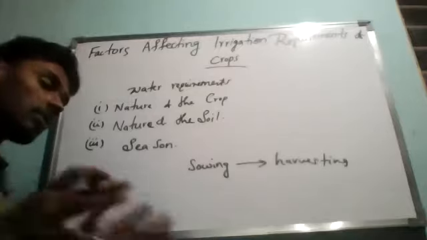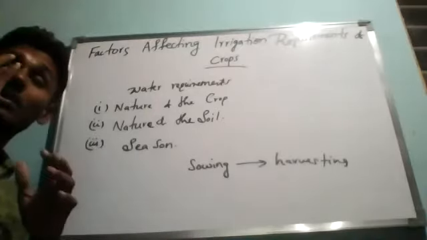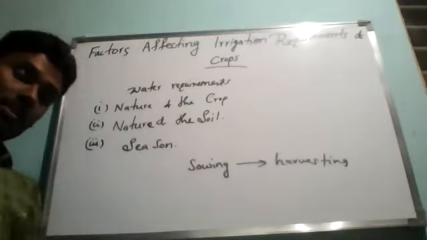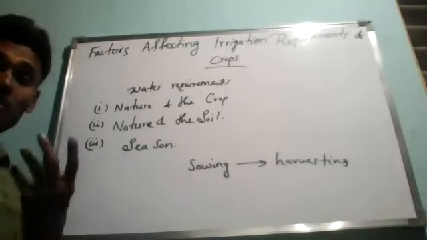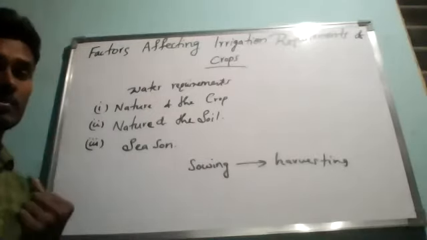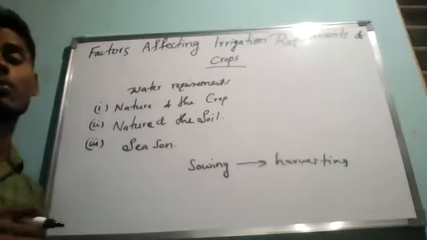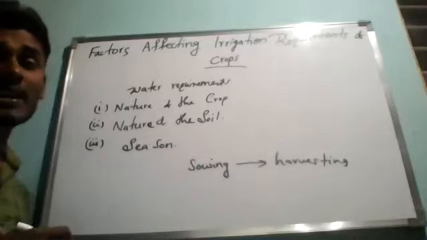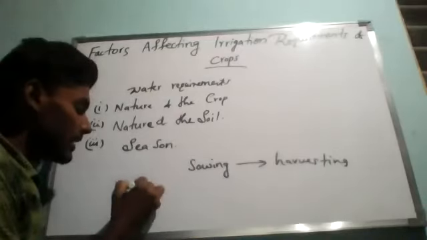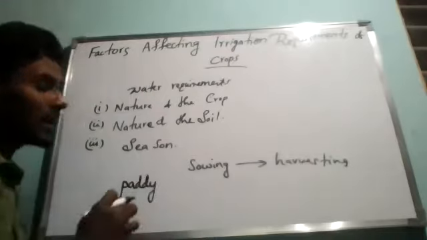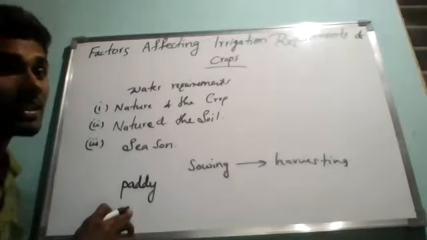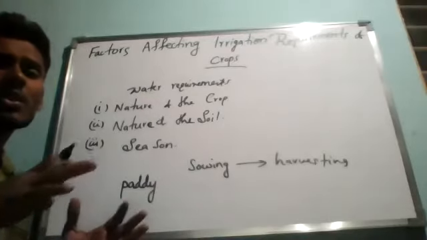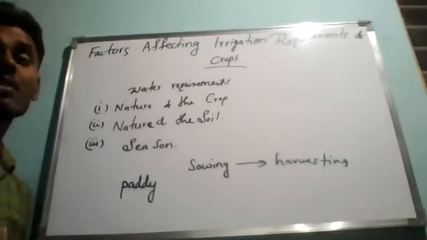What is the meaning? Some crops require a large amount of water to grow, even up to the ripening stage, and a few crops will grow with less water. For example, take the paddy crop. Paddy means rice crop. Paddy, the rice crop, is transplanted in standing water and requires continuous irrigation,